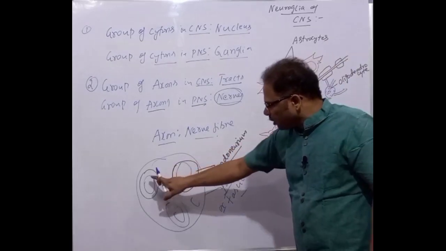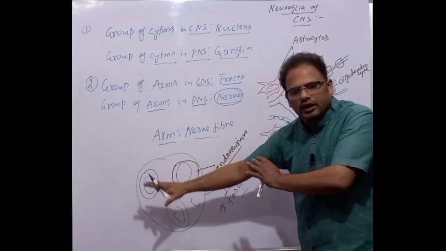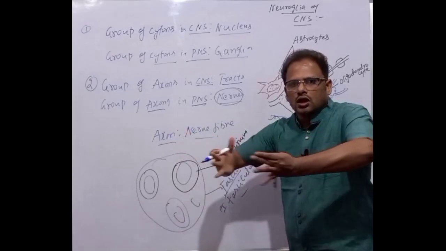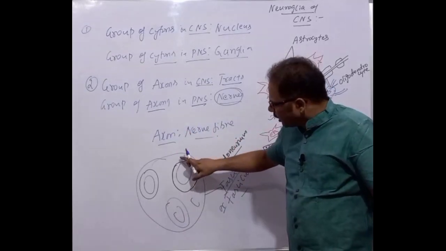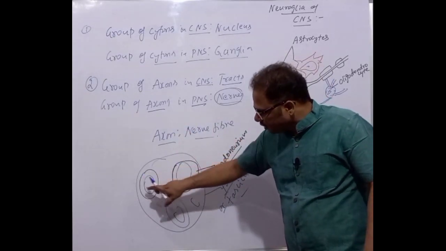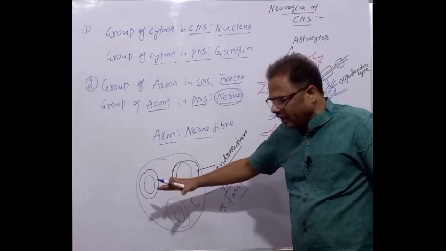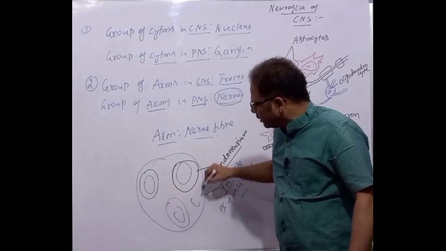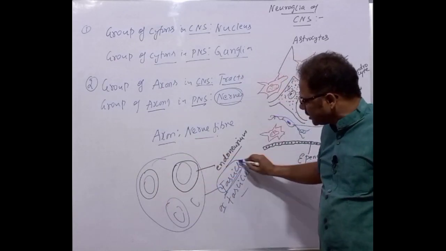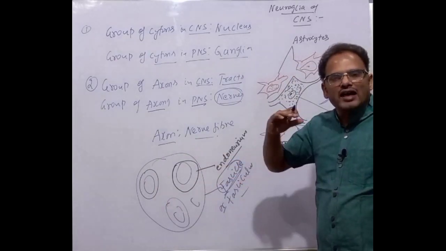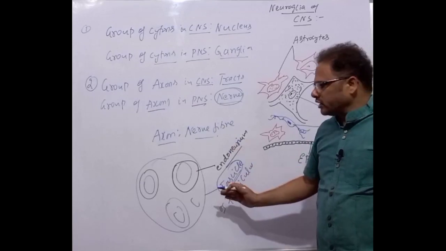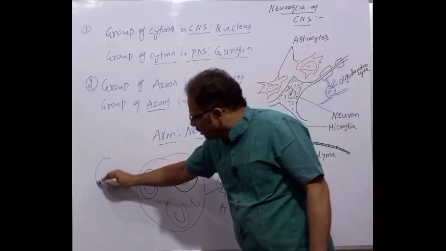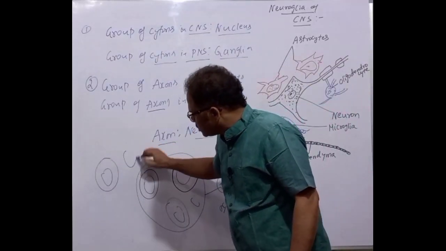Many such structures are formed, nerve fiber along with the endoneurium, like this, many are formed. All these bundles together are called a fascicle, also called a fasciculus. Like this, many fascicles are formed here.